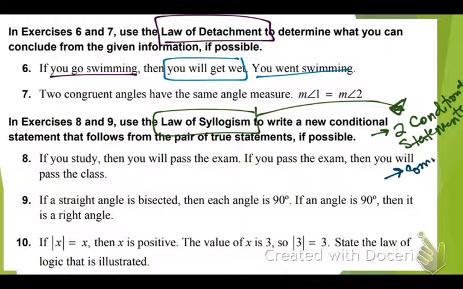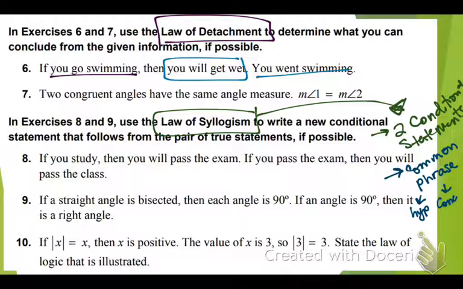The common phrase. They'll have a common phrase. It needs to be a hypothesis in one sentence and a conclusion in another. Okay, and then our final answer, it says, write a new conditional statement. So our final answer will look like a conditional statement.